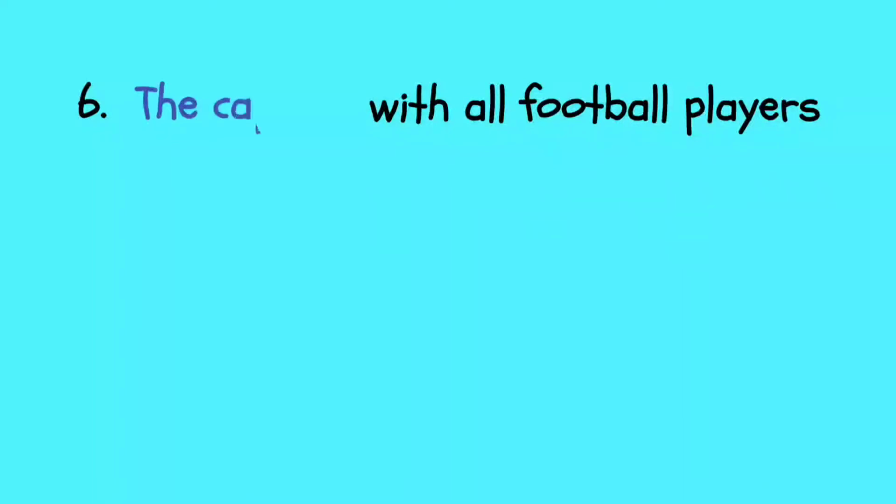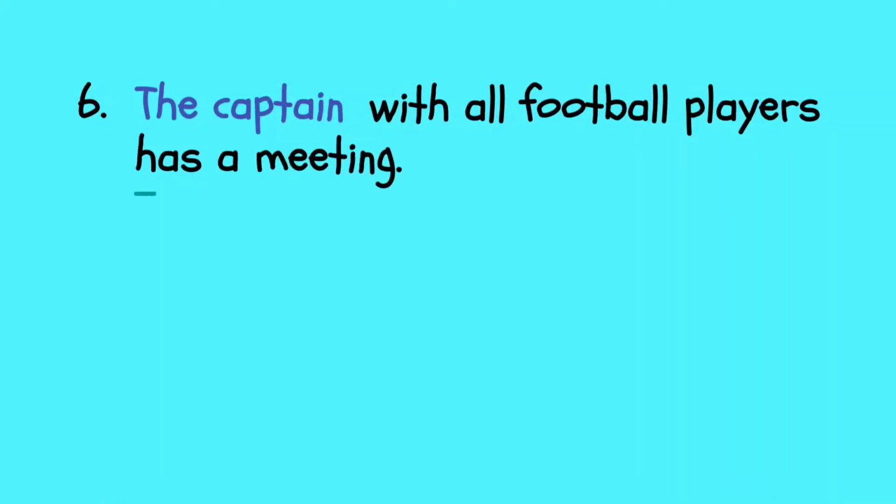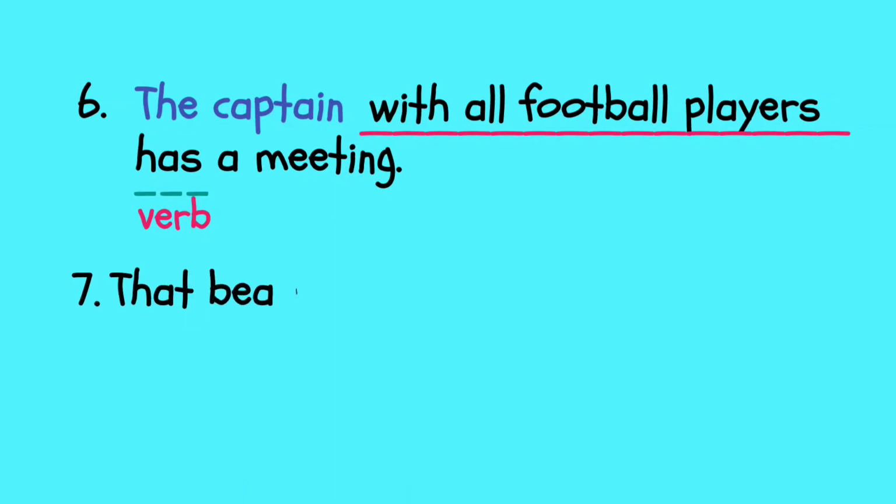Okay, now let's see number 6. Still, we use a prepositional phrase as the modifier. We have: the captain with all football players. With all football players is a prepositional phrase, remember that. The captain with all football players has a meeting. The main subject is captain, the third singular person. That's why the verb is has. With all football players, even though it ends with players, is just a prepositional phrase as an adjective that modifies captain. So it is just an adjective, remember.